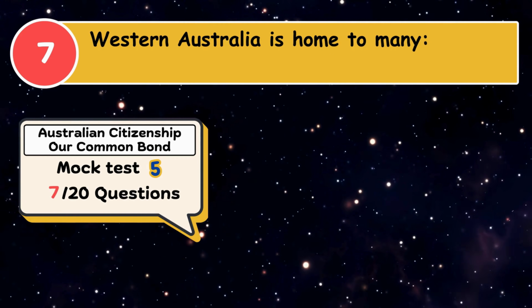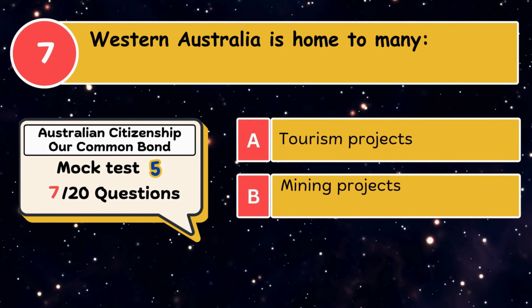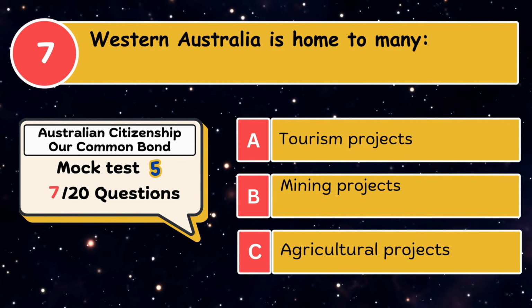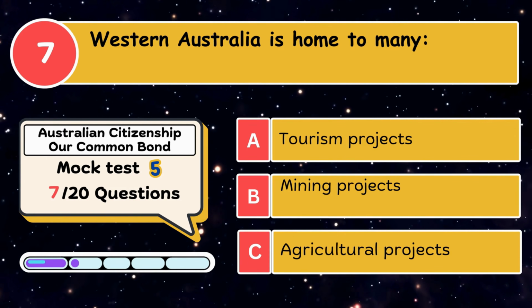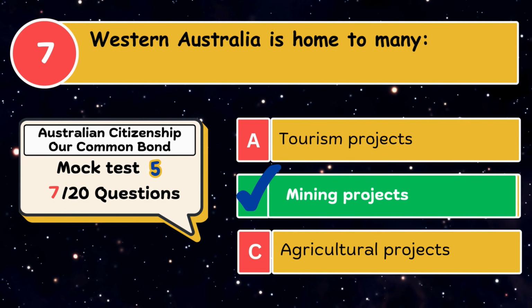Western Australia is home to many: A. Tourism projects. B. Mining projects. C. Agricultural projects. The correct answer is mining projects.